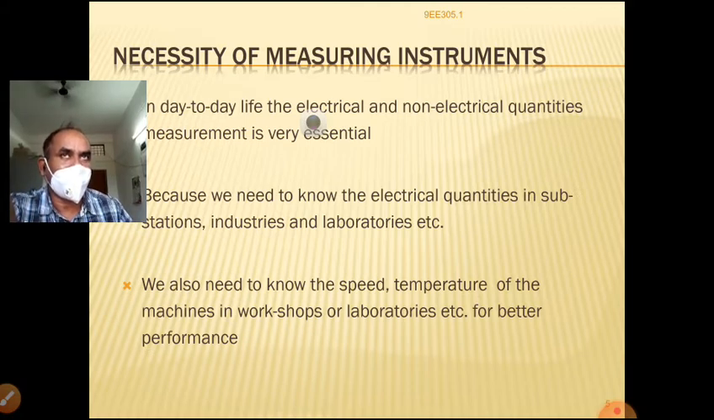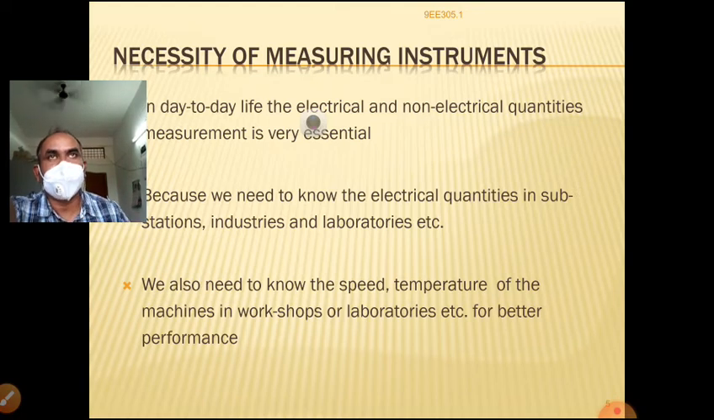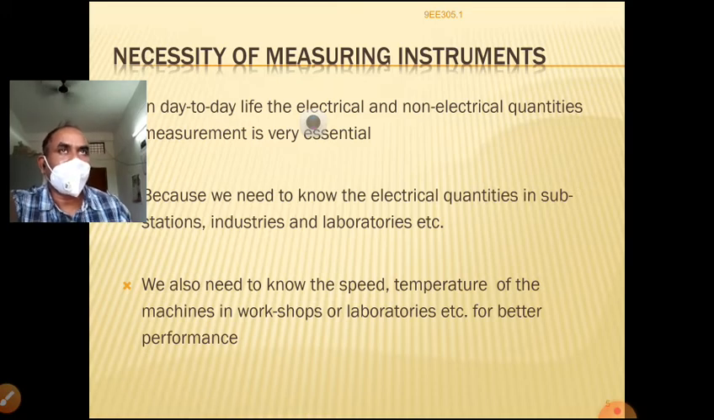Suppose, for example, in electrical motors: what is the speed of a ceiling fan? What is the speed of a single phase induction motor, a three phase induction motor, or a universal motor? Different motors have different speeds. At the same time, based on the load, the speed also varies. How much the speed is reduced when the load is increased can be observed by using these instruments. So we can analyze the performance of machines based on these given values.